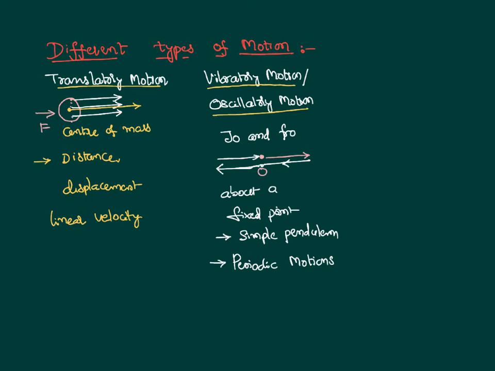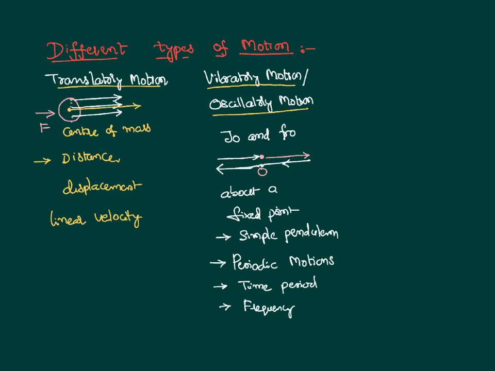We can study this kind of oscillatory motion with terms like time period and frequency, exclusive terms. We can also calculate velocities and accelerations, but time period and frequency are the terms based on which we try to understand this kind of vibratory or oscillatory motion.